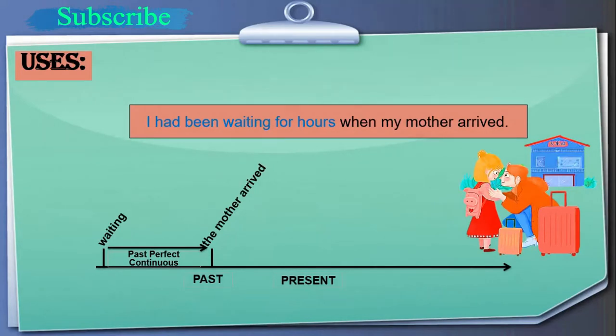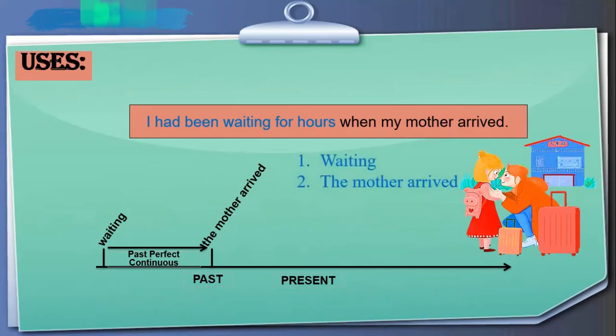I had been waiting for hours when my mother arrived. Now there are two actions: number one, waiting, and number two, the mother arrived. The mother arrived in past time, but before that, the child had been waiting. That was a past perfect continuous tense.